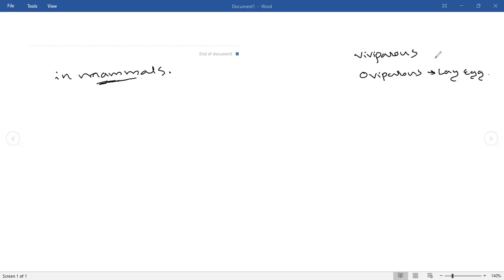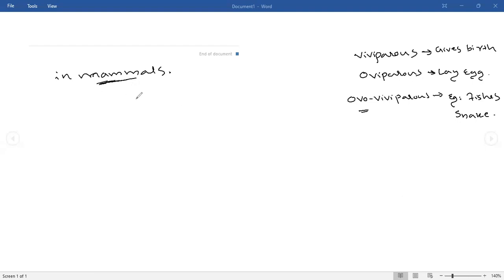If they are laying eggs, they are known as oviparous. And if the egg is developing inside the mother's body, that is known as ovoviviparous. For example, in the case of some fishes, they will lay the egg, but the egg will be present inside the mother's body. In the case of some snakes also, the egg will hatch inside the mother's body. Such things are known as ovoviviparous. Oviparous means which are laying eggs. Viviparous means which are giving birth.